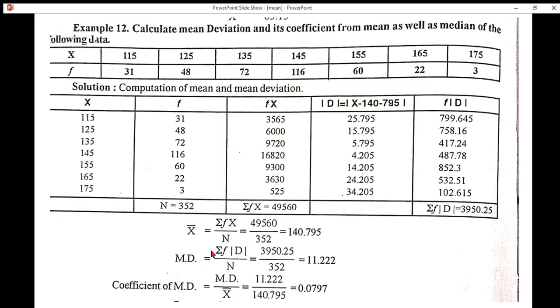Mean deviation is equal to summation F modulus D by N. This is the formula.